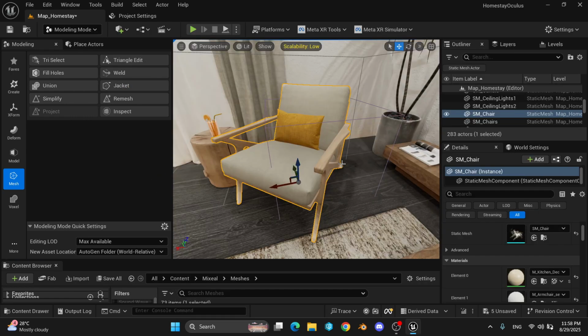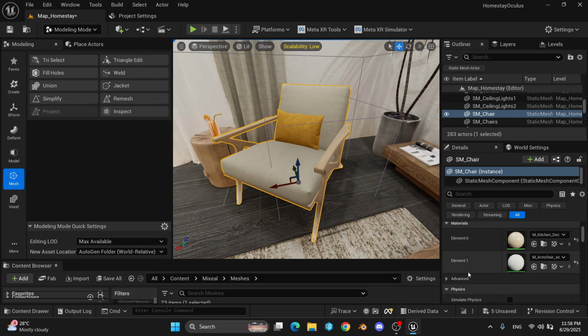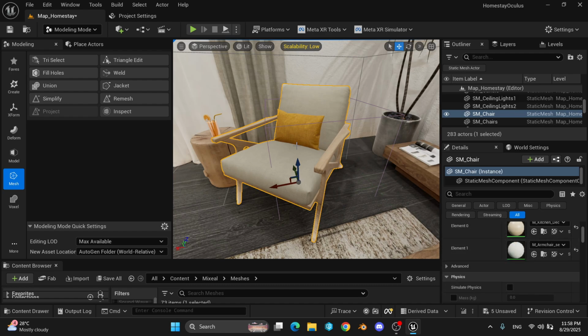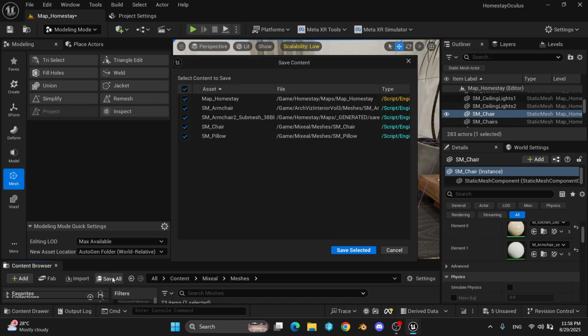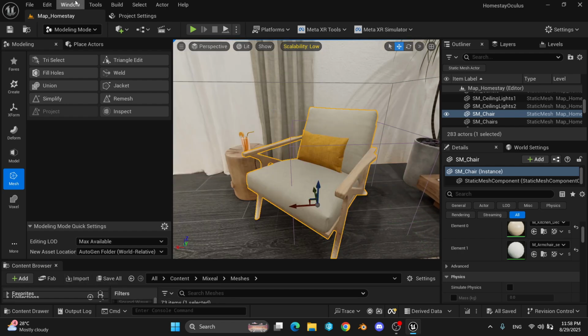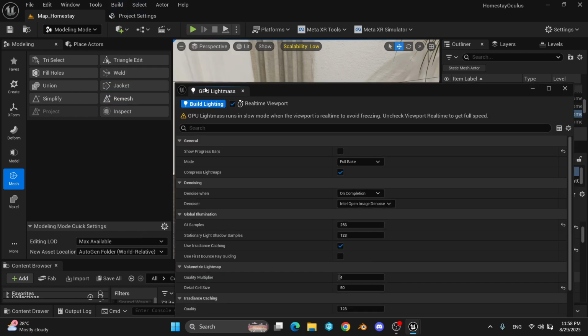Okay, now if we look at the material IDs of the chair, you'll notice that the pillow material is gone. This is amazing. So now if we save everything and try to bake the lighting, let's see if we are good.